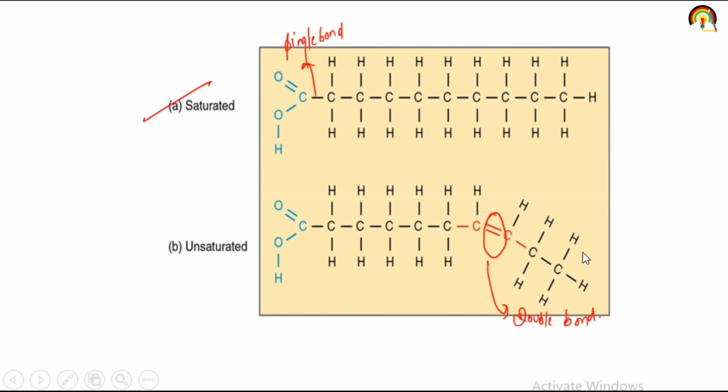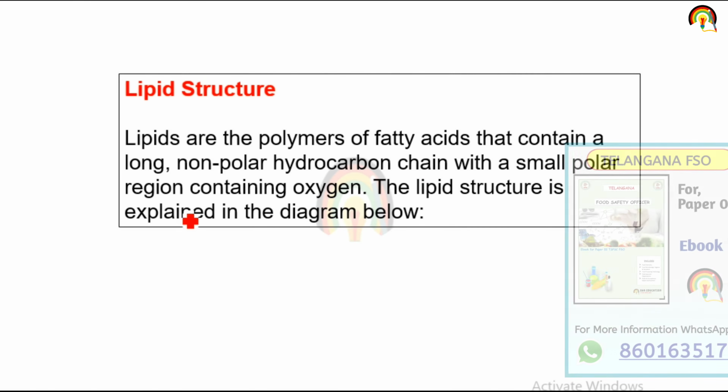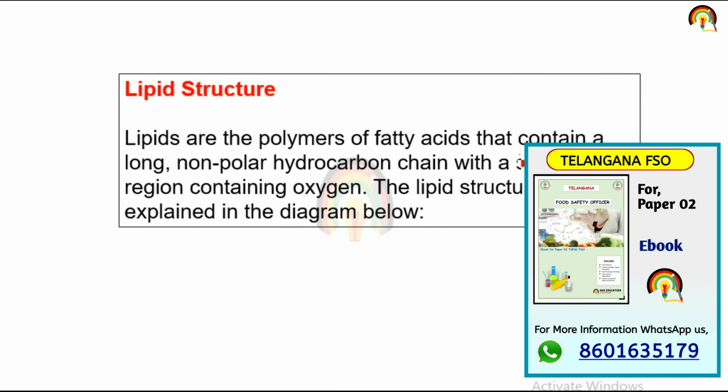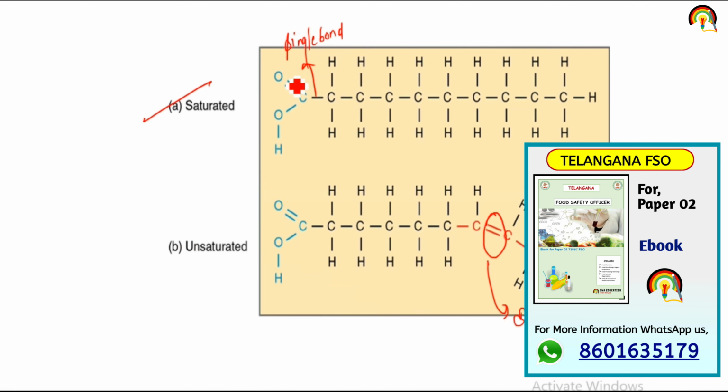It consists of a small polar region containing oxygen, this is that region, and otherwise consists of a non-polar hydrocarbon chain.